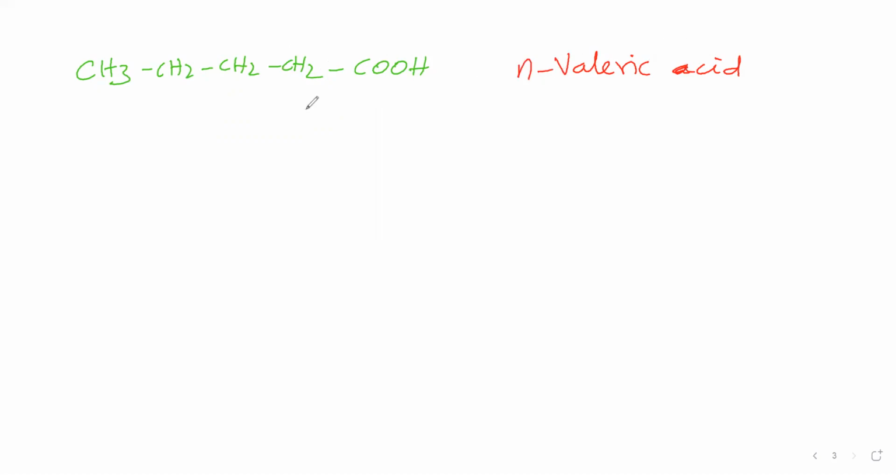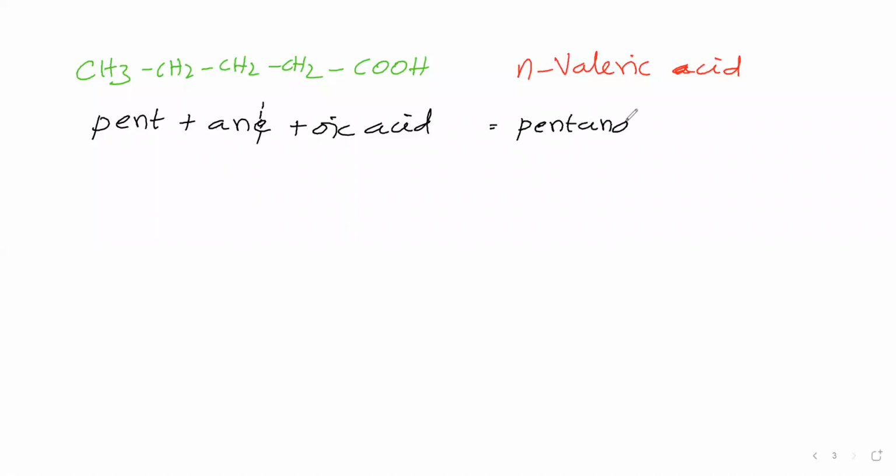Then we'll see the IUPAC name. 5 carbon atoms means the root word is pent. Primary suffix is ane, for carbon-carbon single bond. Secondary suffix for carboxylic acid is oic acid. Now, in the primary suffix, the last letter E, let us drop. Why? Because in the secondary suffix the first letter is a vowel sound. Therefore, the name of this compound is pentanoic acid.